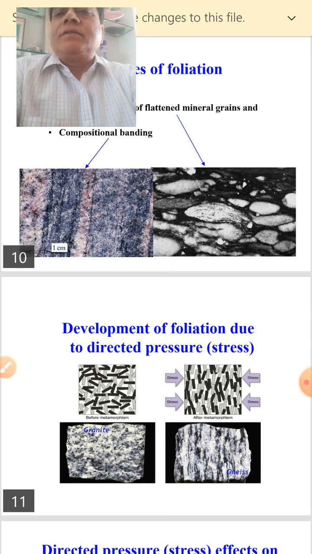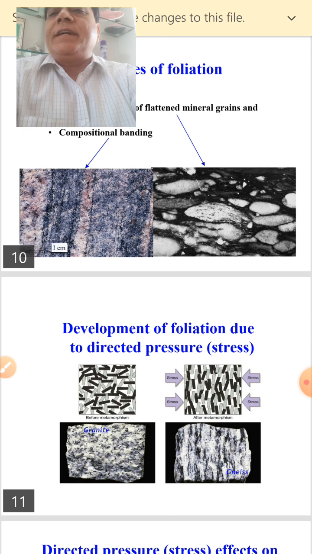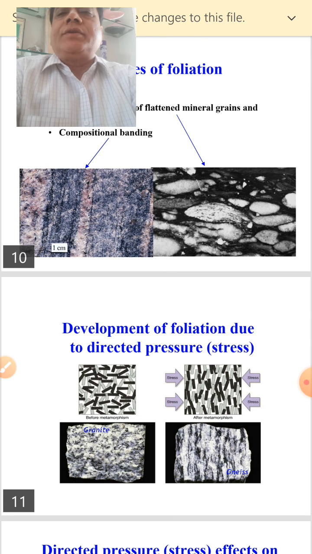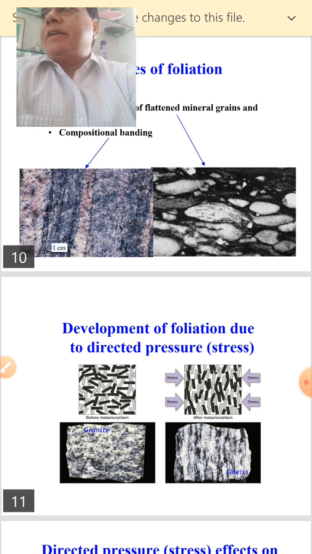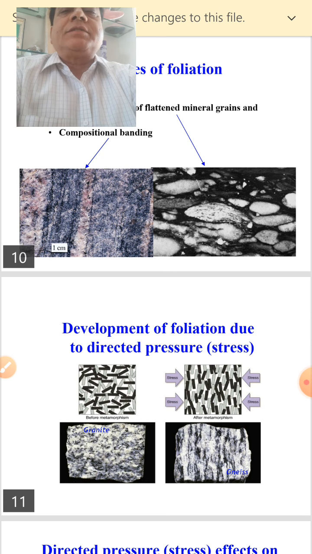Then eclogite is a medium grained rock consisting mainly of pyroxene. The only pyroxene that is found in eclogite is omphacite, O-M-P-H-A-C-I-T-E. This is the name of the pyroxene, and this omphacite pyroxene is found only in eclogite. So the composition of eclogite is omphacite, a sodium and aluminium rich diopside, and a pyrope rich garnet. This eclogite is formed at the highest pressure and temperature, so it is the highest grade metamorphic rock, and the mineral composition is omphacite.